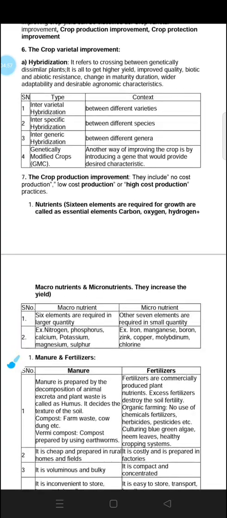Next is the crop varietal improvement. How we can improve the variety of crops. First one is by hybridization. It refers to the crossing. We can cross between the two crops.